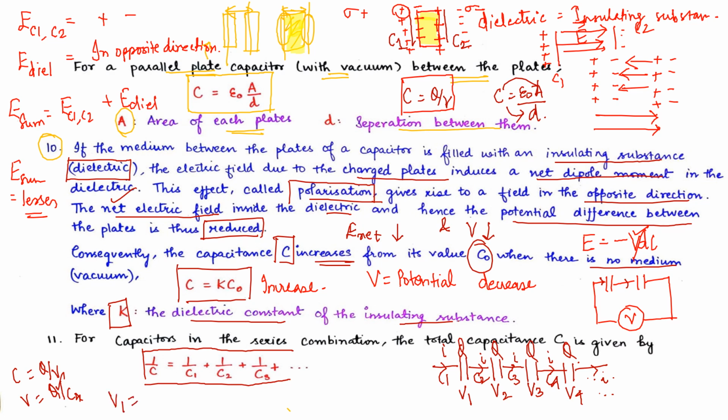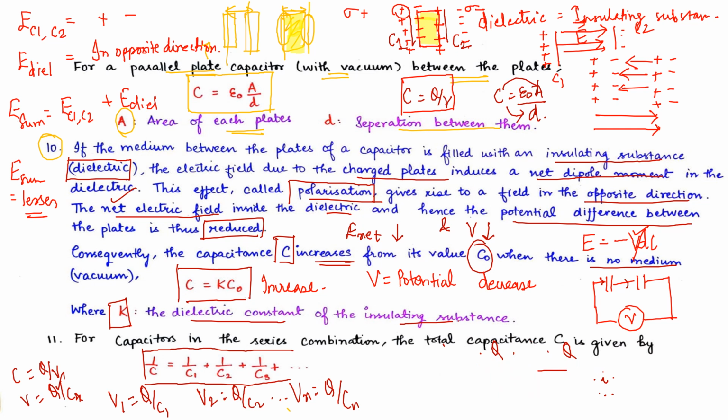So V1 can be defined as Q upon C1, V2 as Q upon C2, and so on up to Vn, which is Q upon Cn. When we want to find the total potential across all the capacitors from C1 to Cn, we add up these potentials.